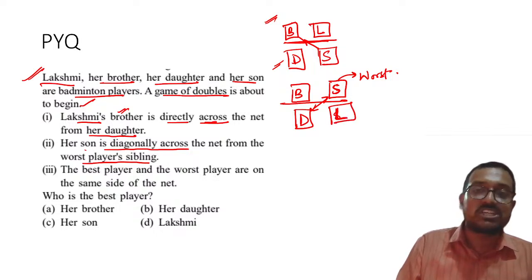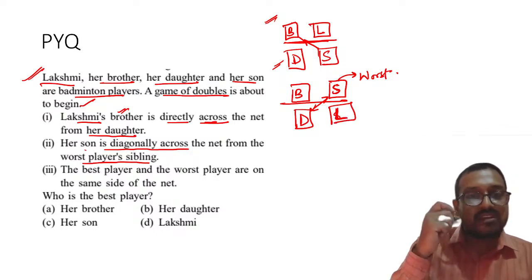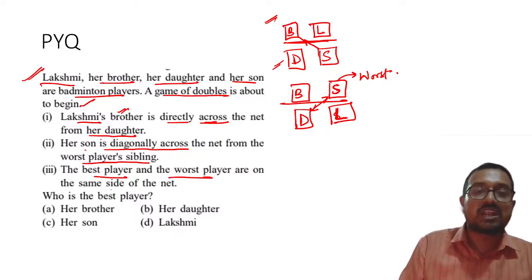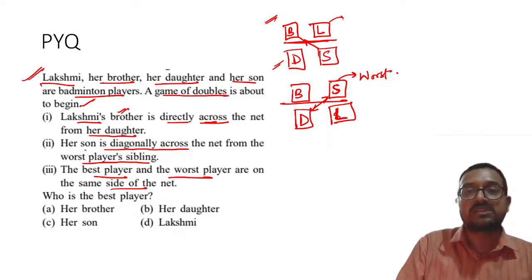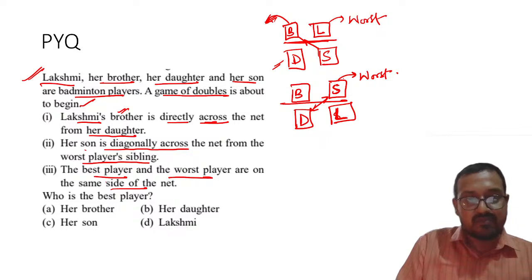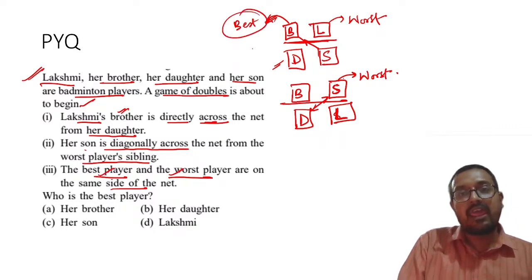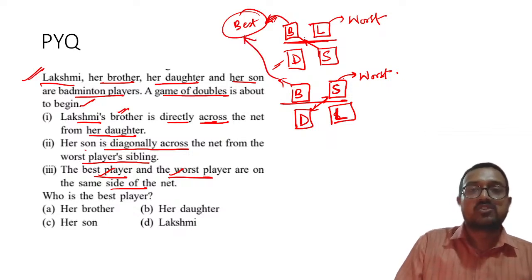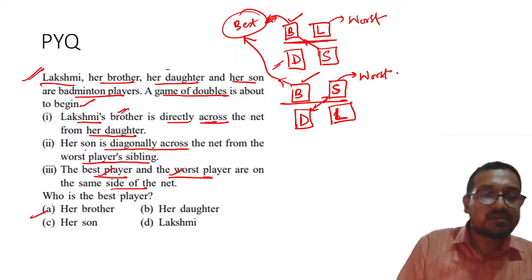Please pay very close attention to the language, because the language is confusing over here. The best player and the worst player are on the same side. Please remember, Lakshmi here was the worst player, and son was the worst player in the previous case. Now what will happen? Worst and best player are on the same side. That means B will be the best player, and here also B itself will be the best player. Understood? So in both the cases you can see that brother will be the best player. So please remember, who is the best player?